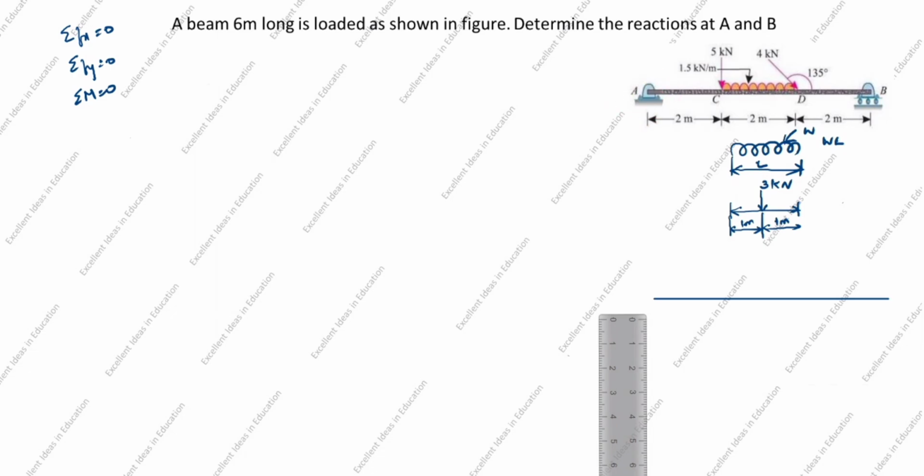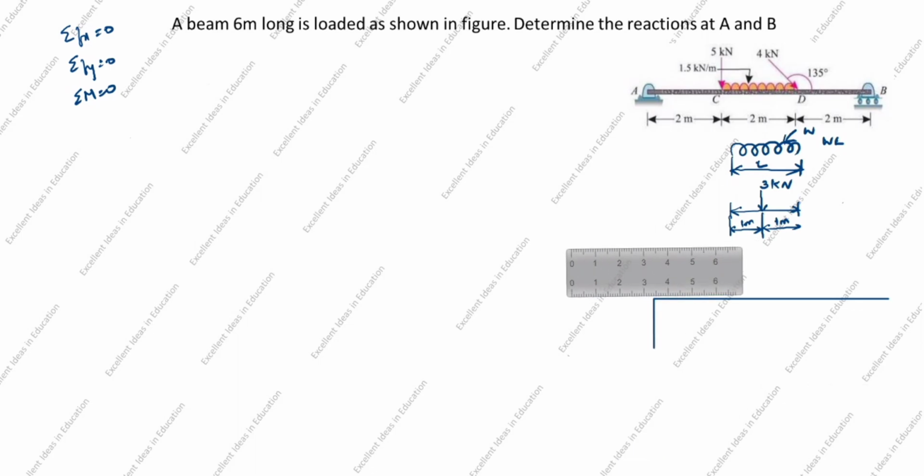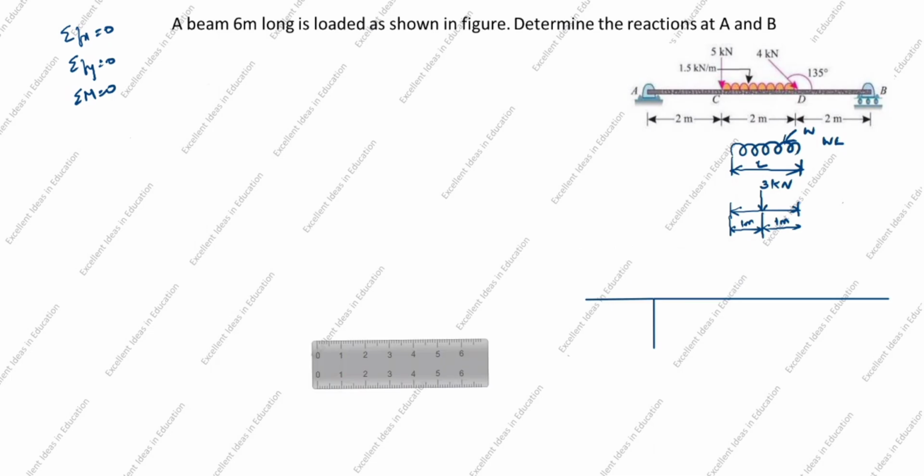Now we will draw vertical, and then horizontal. The force acts upwards in vertical. This direction is positive, the opposite direction is negative. Based on the answer, we will change the direction.